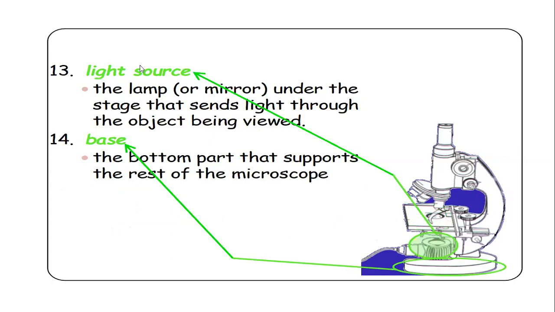Next is the light source. Light source can be anything, as we discussed earlier. It can be a lamp or a mirror under the stage that sends light through the object being viewed. Actually, coming to the light source, we can use sunlight in some microscopes.